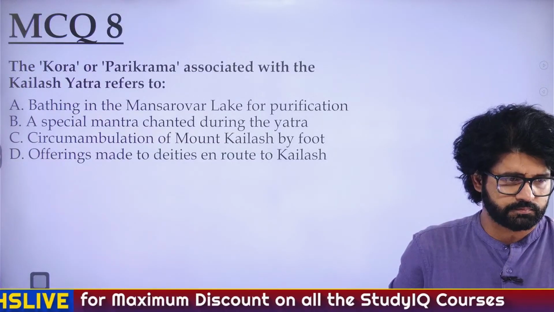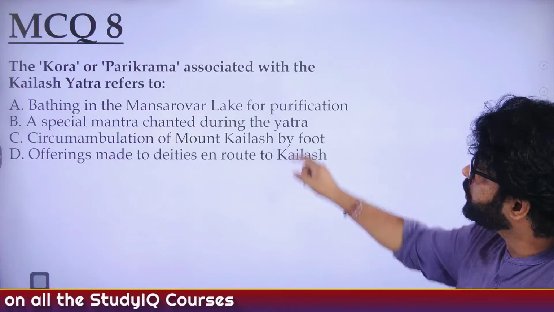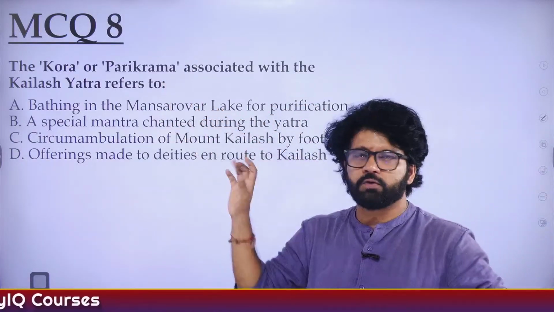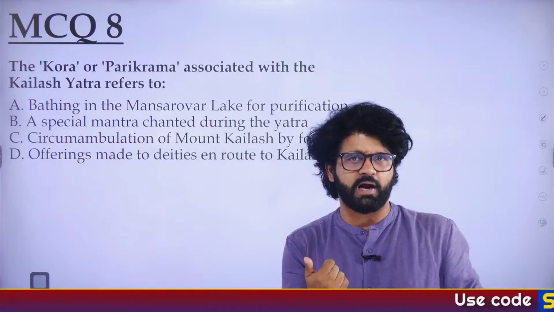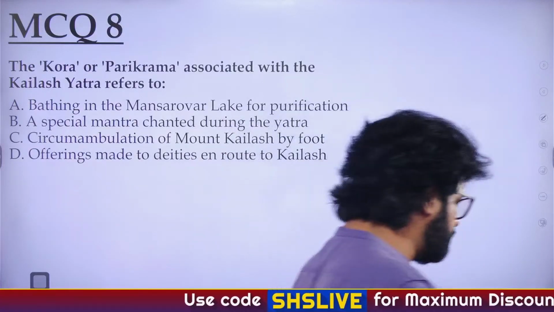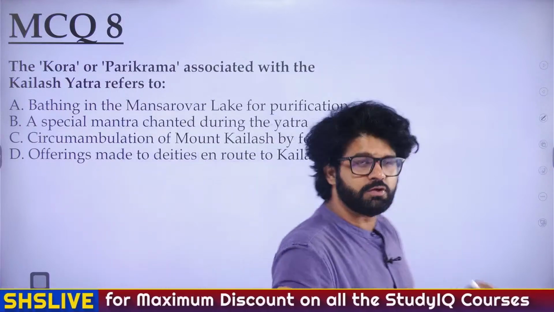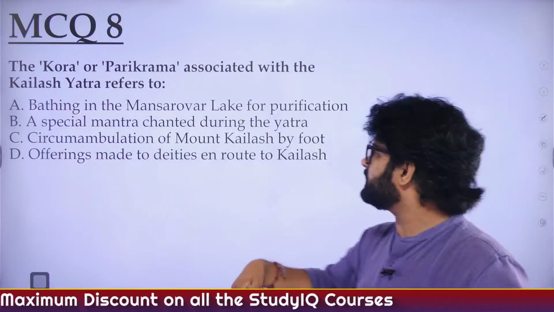So, as Shriparna and Krishi are saying, Kora, parikrama. If you know Hindi, you may have heard this word when you read art and culture. So parikrama means what? When you get married, you go round and round, you take 7 pheras and all that. So that is also parikrama, circumambulation.